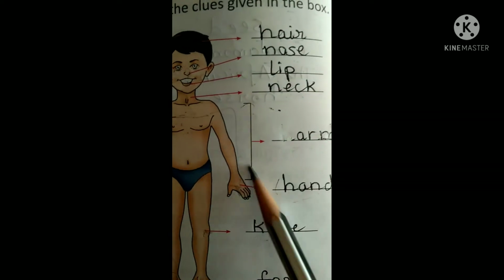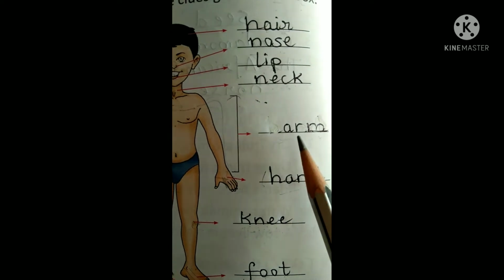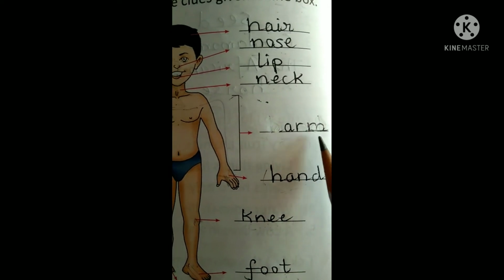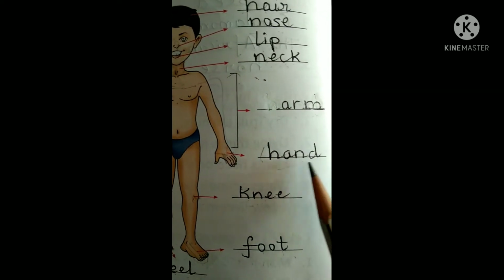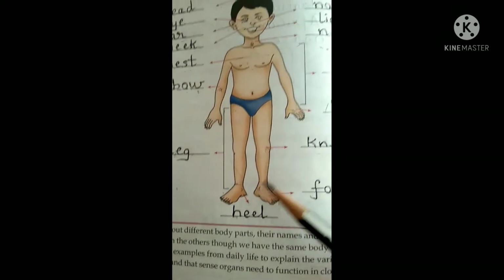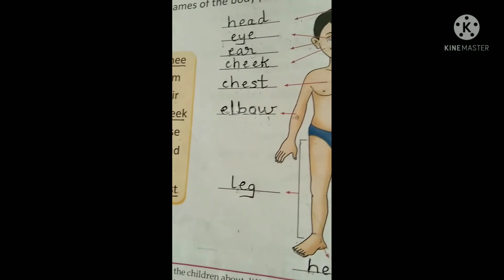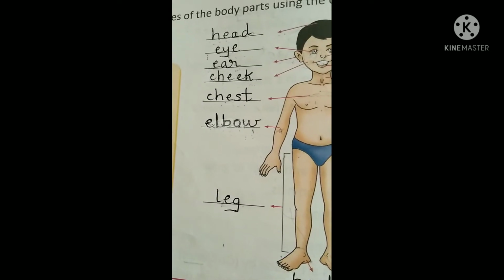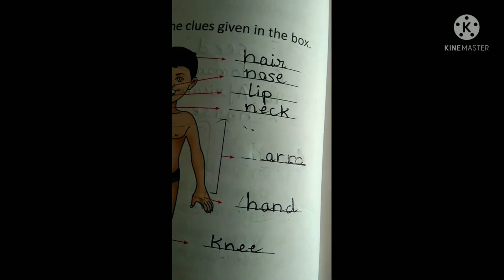Okay, and here this part of your body is known as arm, arm. And forefinger and one thumb, hand, hand. Okay, so these are the names of the body parts you are going to write in your textbook. Okay, boxes are here, and spellings are also clear. Just select the correct part of the body and write the correct answer. Given the arrow, you are going to write the name of the body part.